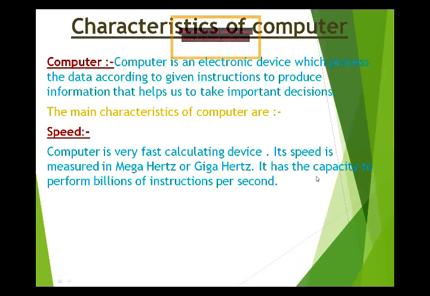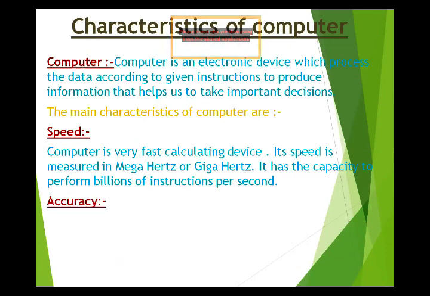It has the capacity to perform billions of instructions per second.